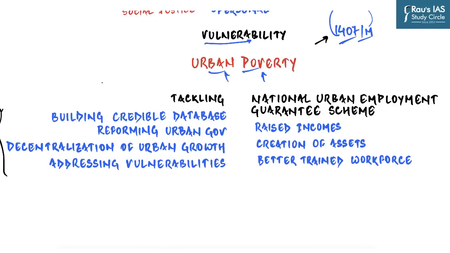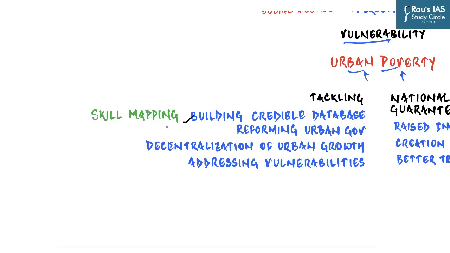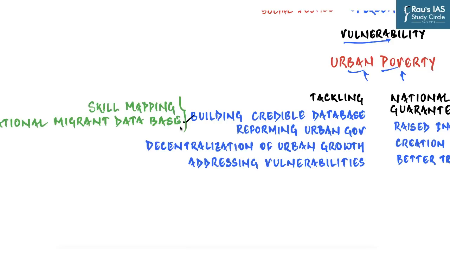Now, in order to tackle urban poverty convincingly, we first have to understand that there is a need to build a credible database of urban poor and migrants, along with mapping their skills, that will be maintained centrally at the district level. And so you can say that the National Migrant Database, which has been initiated by the National Disaster Management Authority, is definitely a step in the right direction.